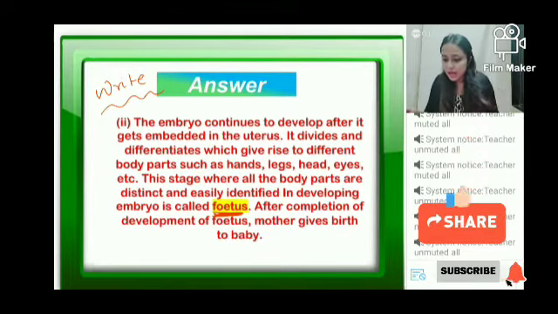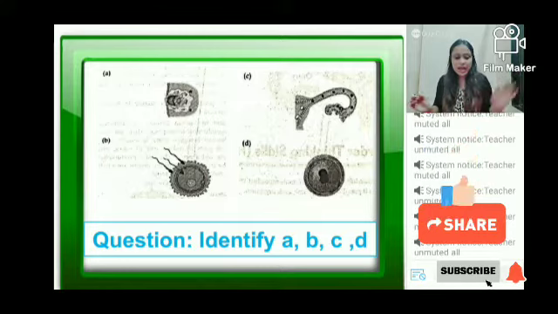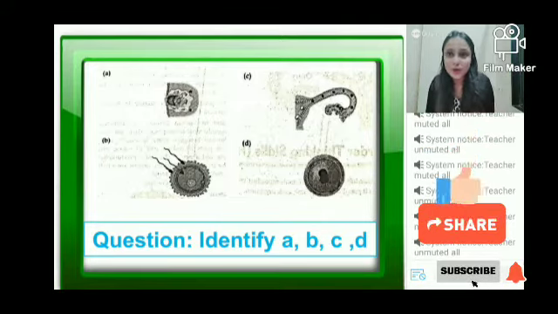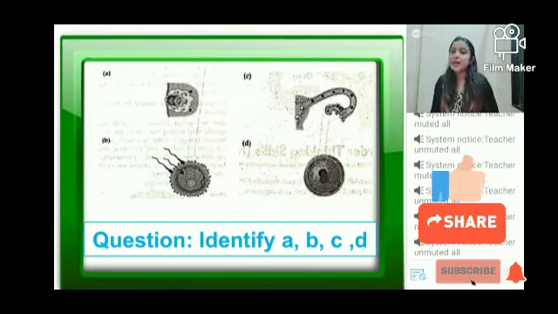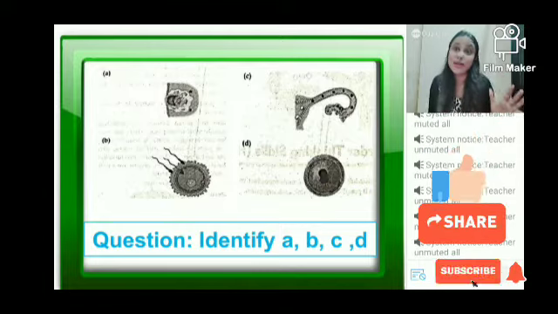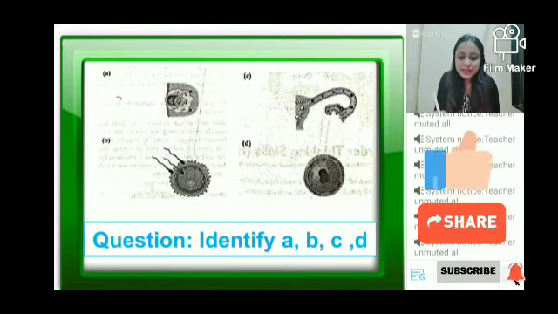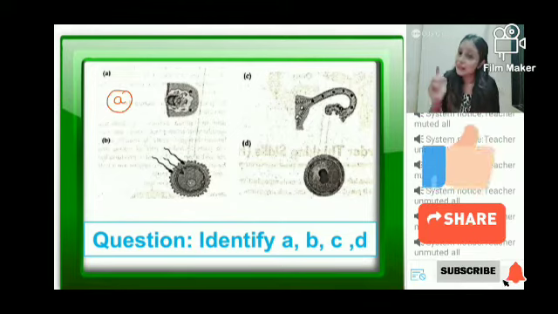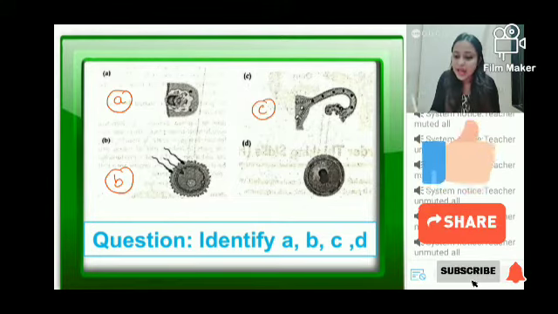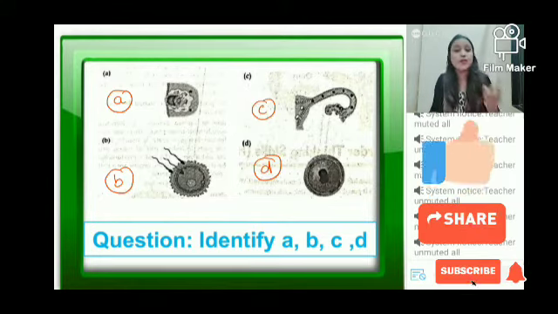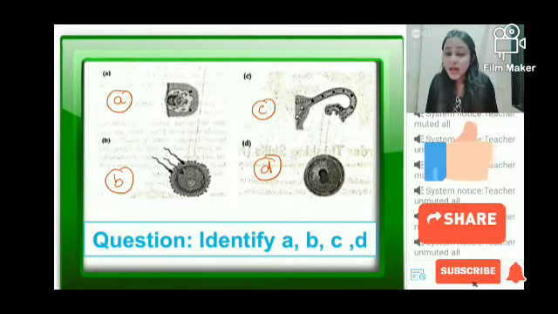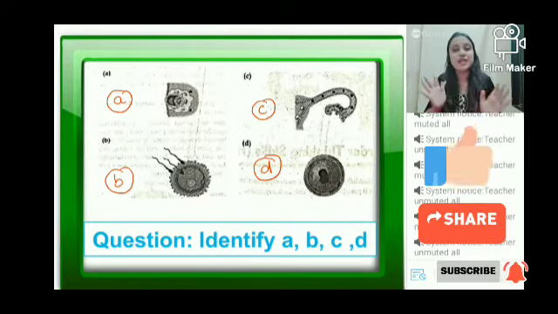Okay? Now one more question. It is like a quiz only, children. It's like a quiz, but yes, it is a diagram-based quiz. What you have to do is you have to identify A, B, C, D. The pictures are not that great, I admit. So this is A, this is B, this is C, and this is D. And this type of question can come in your school exam because I have taken this from a subjective question.